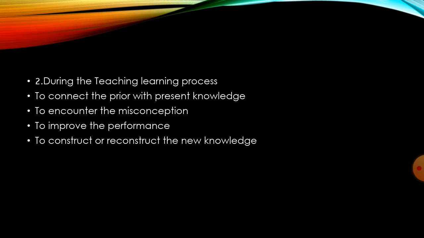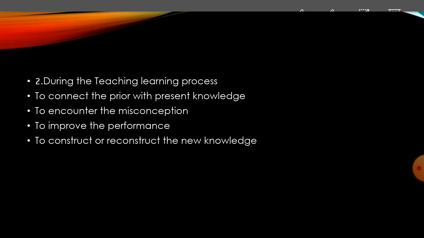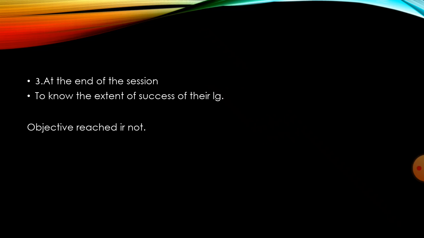The third one is at the end of the lesson, session or unit. After completion of the lesson, the teacher wants to evaluate and assess how far the students have understood the topic taught. At this stage also, we cannot separate the two terms, assessment and evaluation.